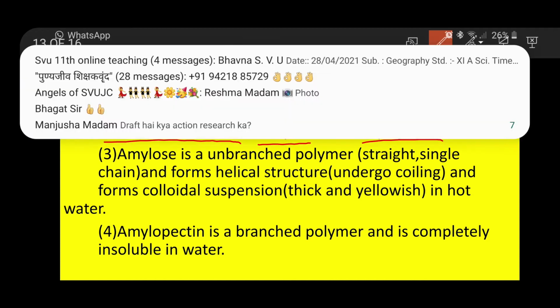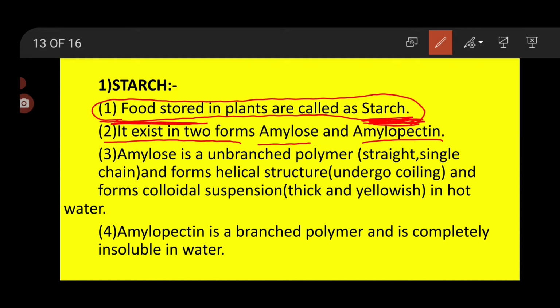What is starch? Starch is nothing but the food which is stored in the plants. Starch always exists in two forms, that is amylose and amylopectin. Now, first we will study about amylose, then we will study about amylopectin. Now see what is amylose. Amylose is an unbranched polymer.